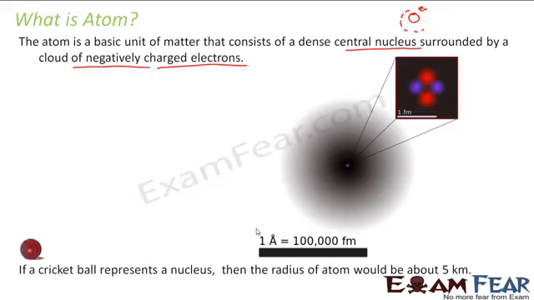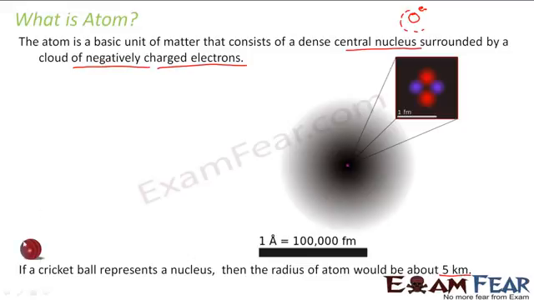If you take this as an example, let us suppose a cricket ball represents a nucleus. If the cricket ball is a nucleus, then the radius of the atom would be about 5 kilometers. You know how much 5 kilometers is, right? It is quite a long distance. This statement has been quoted here just to show you how small the nucleus is when compared to the size of the atom.